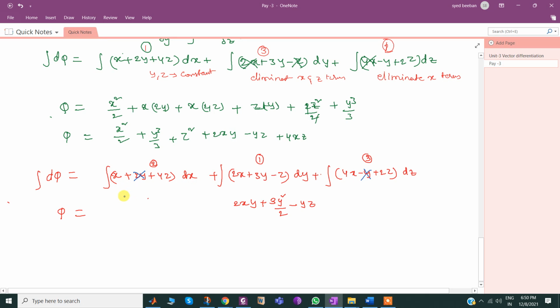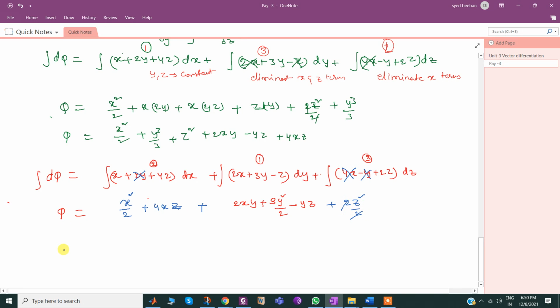Now with the rest of the terms, with respect to x I am trying to integrate. So for x here, x square by 2, plus 4z. Here there is no x, so simply I may get 4xz, plus. Now I am moving to this. Already with respect to x completed, y completed, so this one also I need to cancel now. What is the leftover term? Plus 2z, so 2z square by 2. 2 gets cancelled.